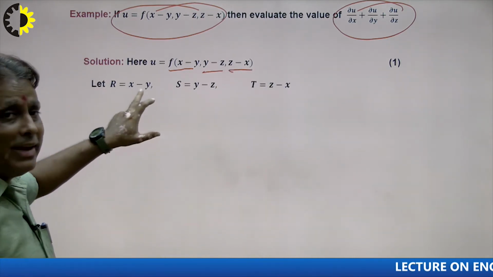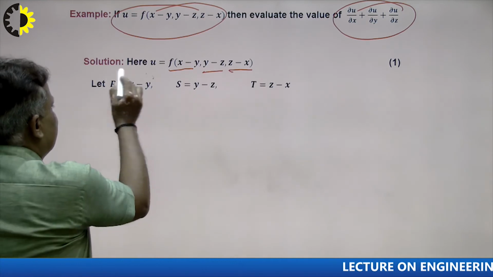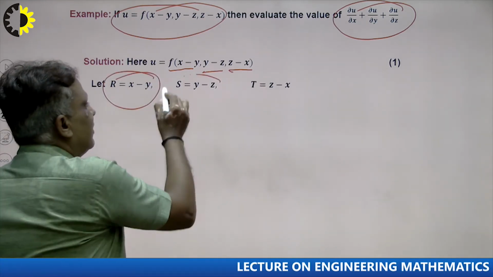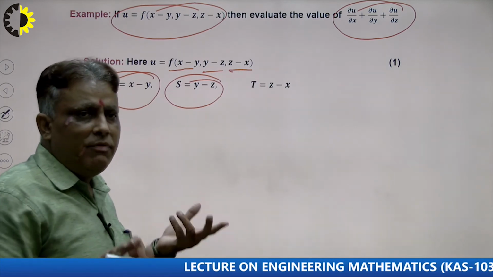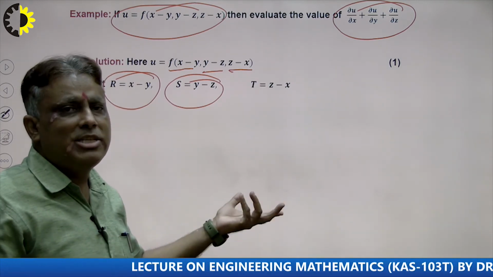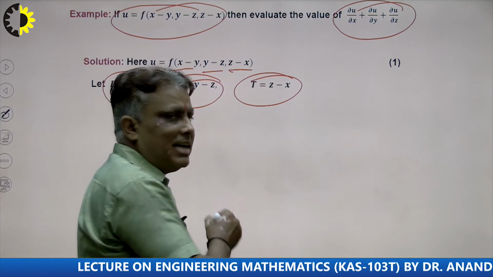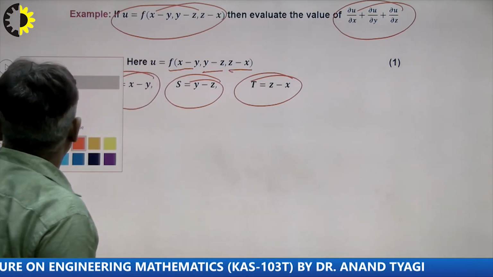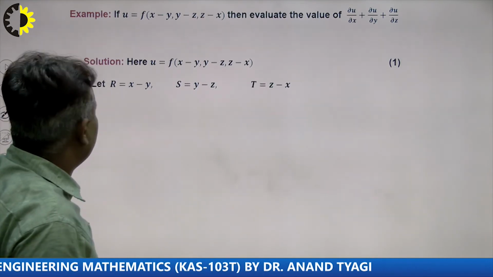r is a function of x, y, z. If we differentiate r with respect to z, this will be 0. s is a function of x, y, z. If we differentiate it with respect to x, this will be 0. t is a function of x, y, z. If we differentiate t with respect to y, this will be 0. So in this case we find all the derivatives.